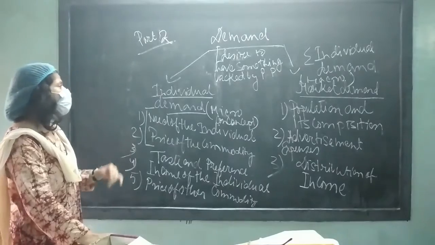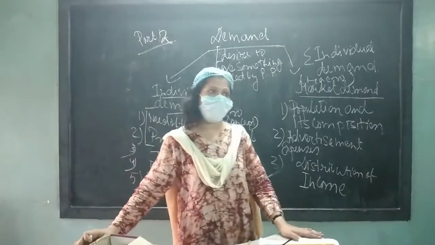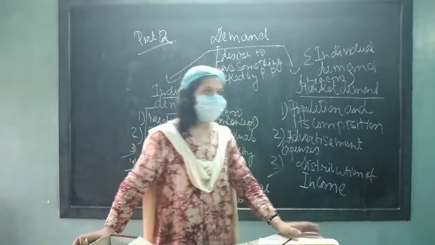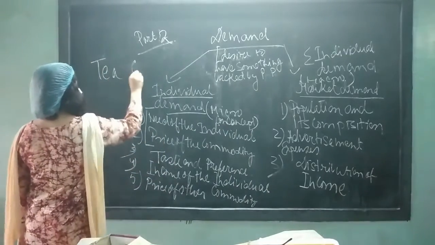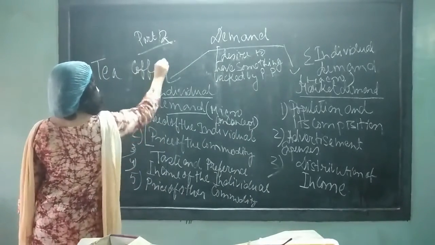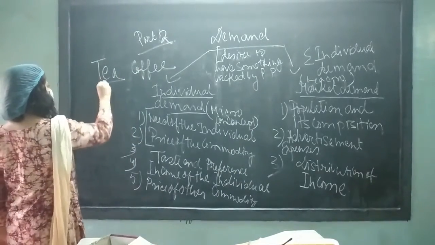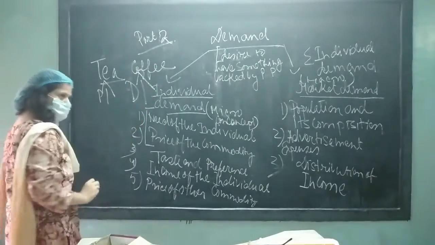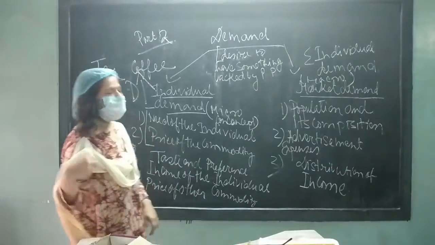Next one, the price of the other commodity, which is also very important and influences the demand of an individual. Look at tea and coffee. These two are substitute commodities. If the price of tea increases, then the demand for coffee will also increase. Yes or no?